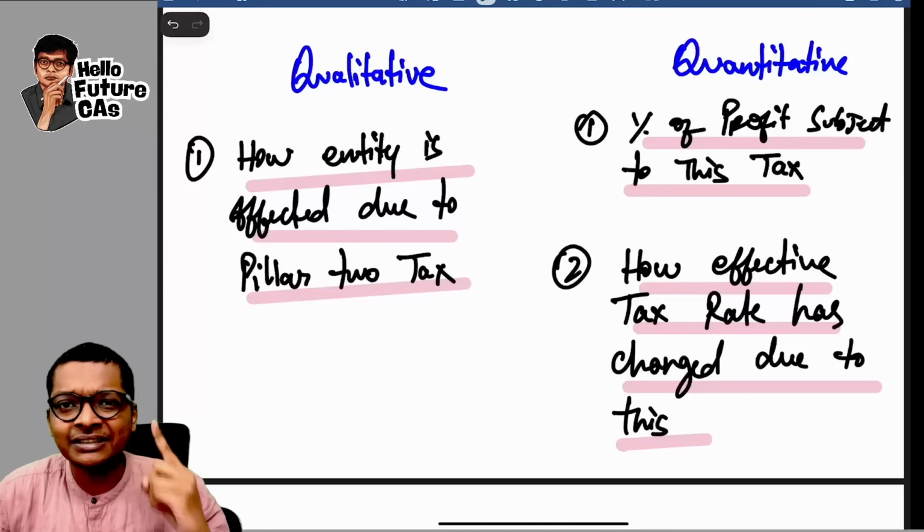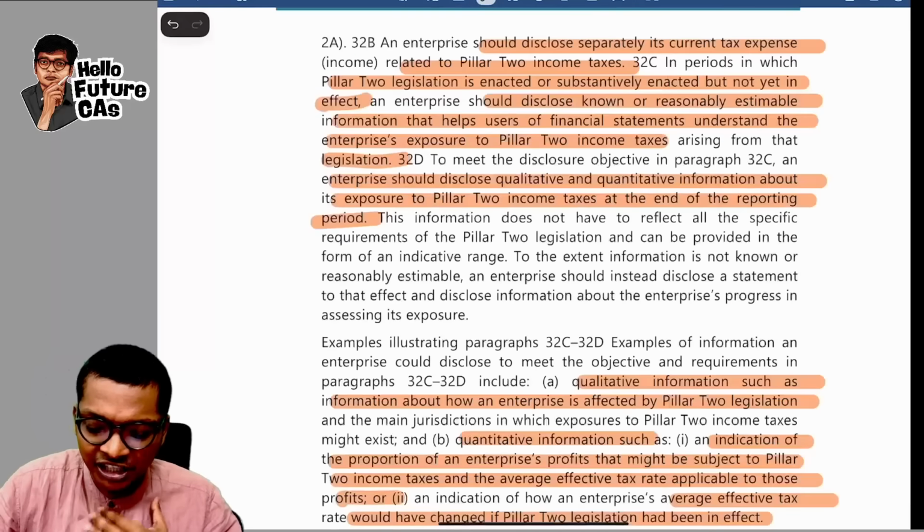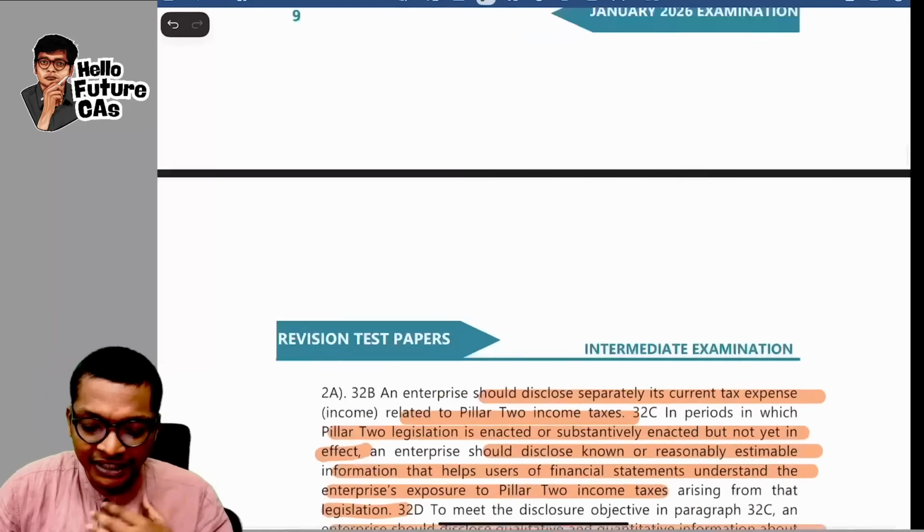This is the first amendment that we have in our Jan 25 RTP. Apart from this, there is also one more amendment, guys, one more amendment in our RTP. It goes for about 4 to 5 pages. Looks scary. This is the one which talks about revised criteria for classification of non-company entities for applicability of accounting standards.